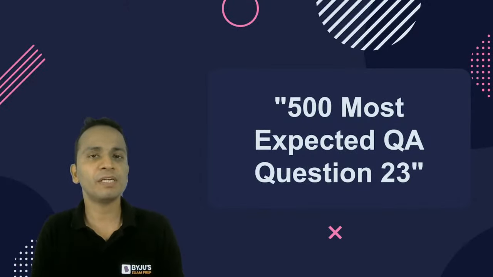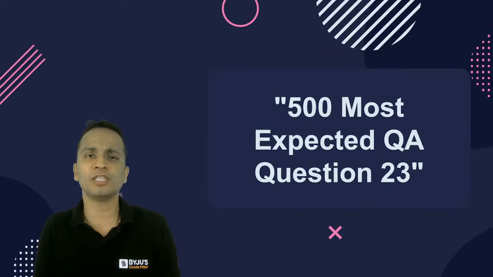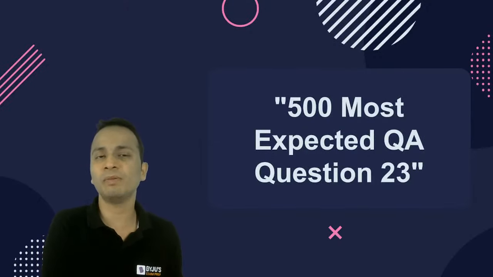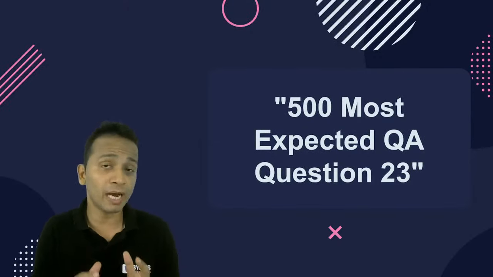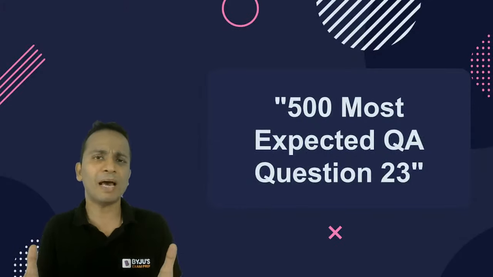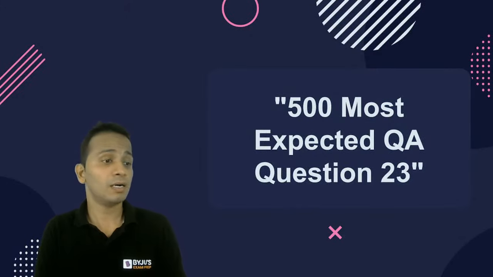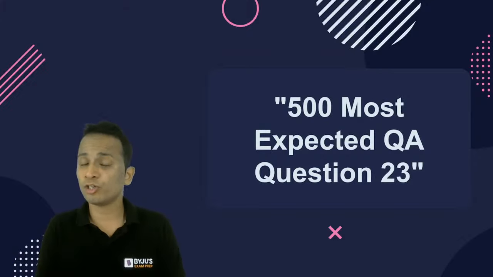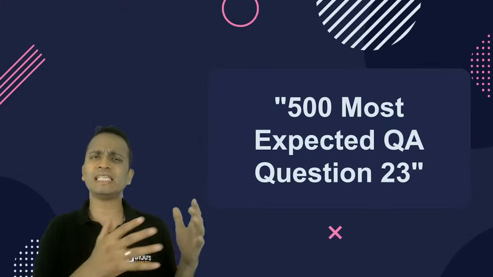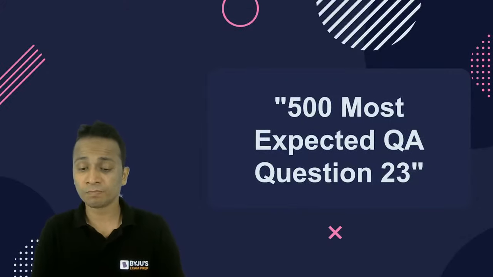They have never appeared in previous year papers of any of the examinations, but almost every question is made on the similar lines of the questions that have already appeared in the previous years, not only in CAT but other management entrance examinations as well. That is why you will see every kind of question, all levels of difficulty. You will see easy questions, moderate questions, and some difficult questions as well.